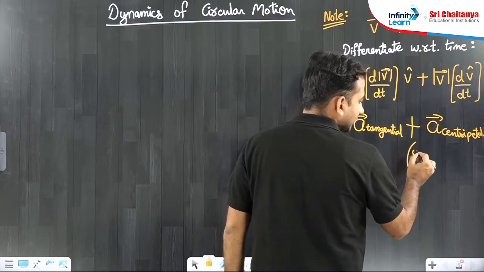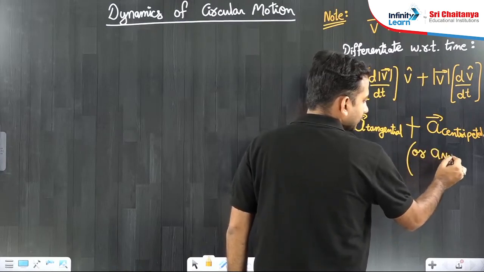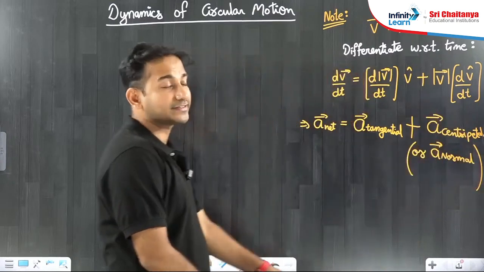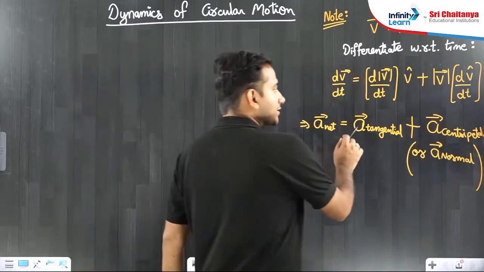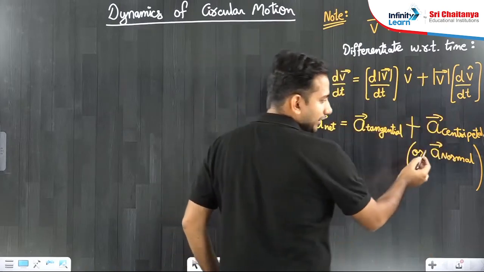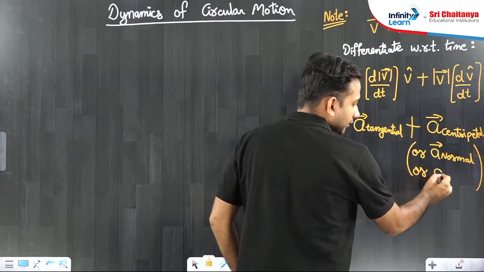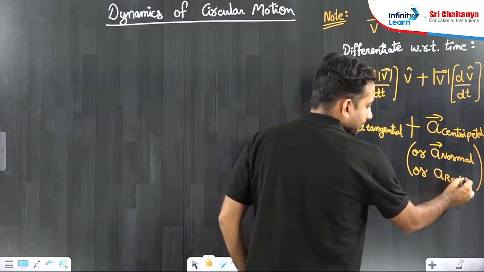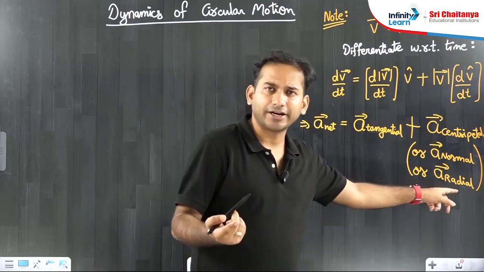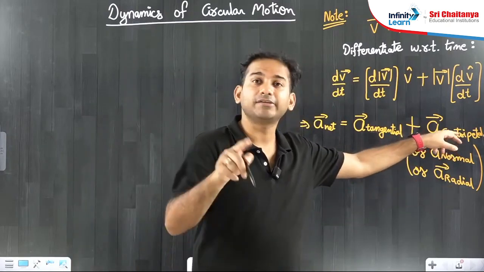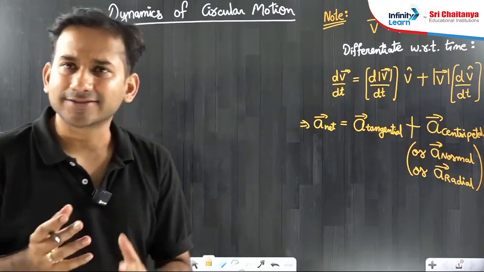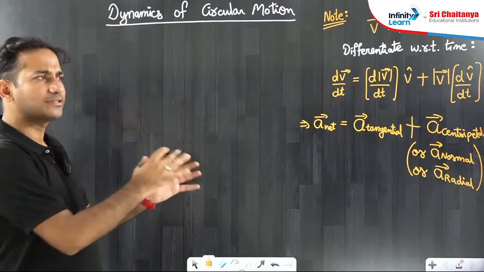Or another name for that is normal acceleration, because this acceleration is always directed perpendicular to the velocity. Velocity is always tangential, and the second type of acceleration is always perpendicular to the velocity, and that's why it is normal acceleration. Or another name for that is radial acceleration, because that is directed along the radius. So along the radius, radial; towards the center, centripetal; perpendicular to the velocity, normal. Every name you are giving has some logic. Okay, I hope this is clear to you.